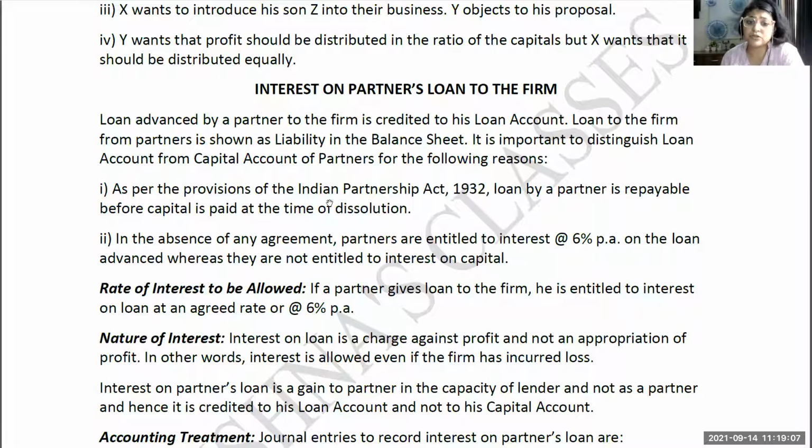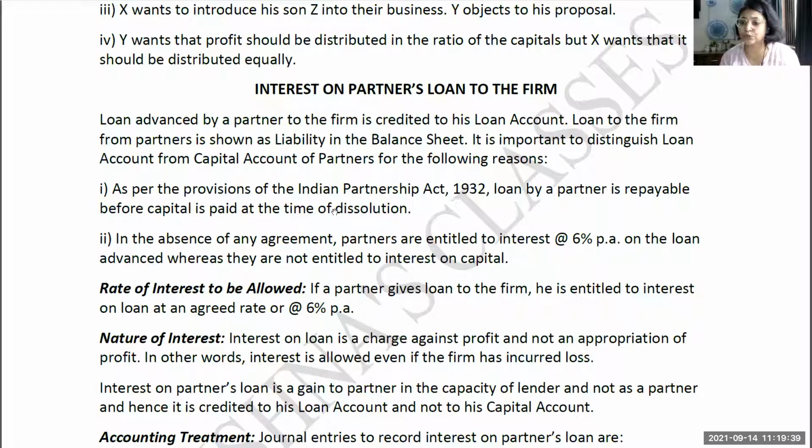As per the provision of the partnership deed, a loan by a partner is repayable before capital is paid at the time of dissolution. This is also important because there can be a multiple choice or theoretical question based on this. So what is the order of preference? When you studied the issue of shares chapter, you studied preference share capital, where preference shareholders are paid before equity shareholders. Similarly, before the repayment of the capital invested by the partner, payment of the loan will be done.